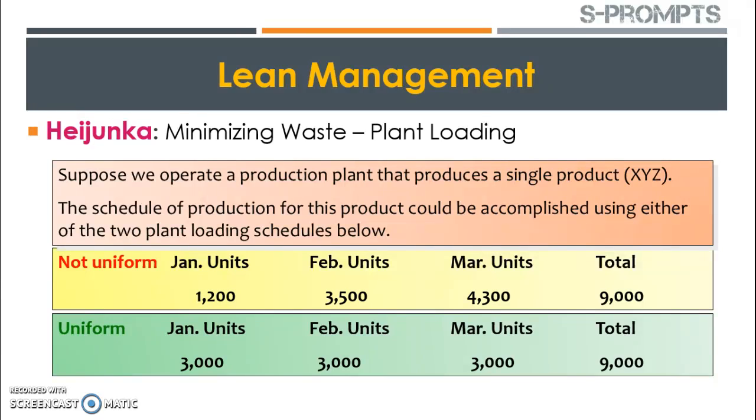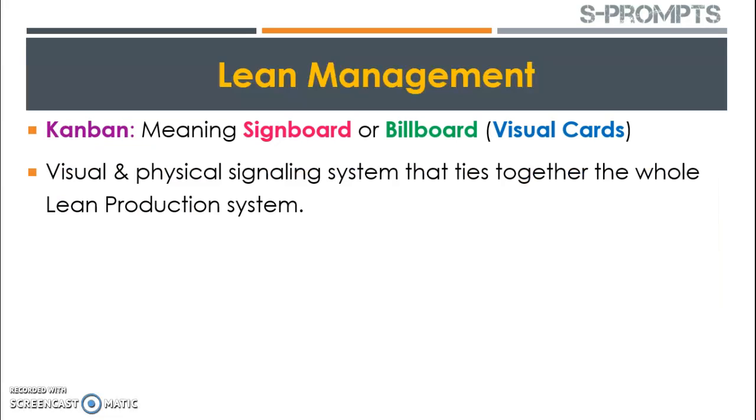Whereas the green color indicates the uniformity. That means when the company has to manufacture 9000 units in a quarter, the company can divide this manufacturing into three equal numbers, that is 3000 units in the month of January, 3000 in the month of February and 3000 in the month of March. So this is called Heijunka, leveling out. There should not be any overburden or underburden on the machines as well as the manpower.